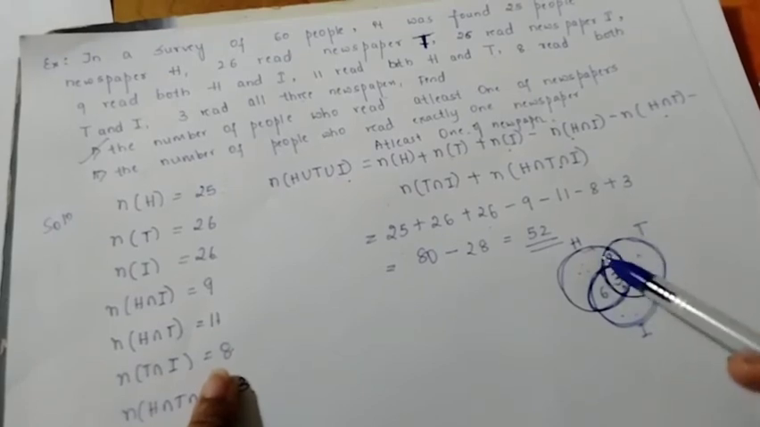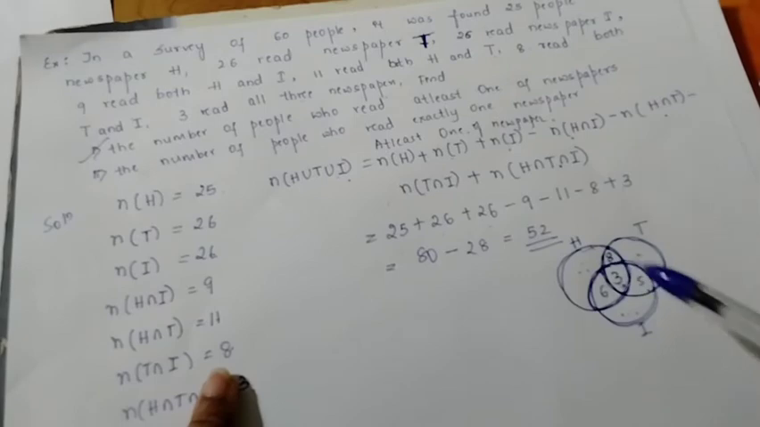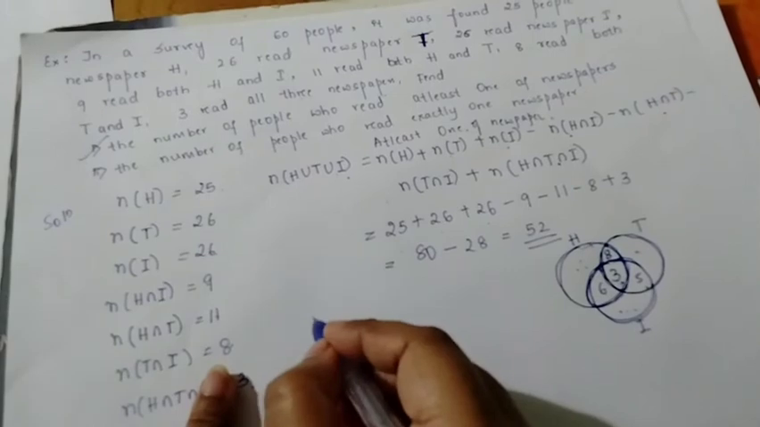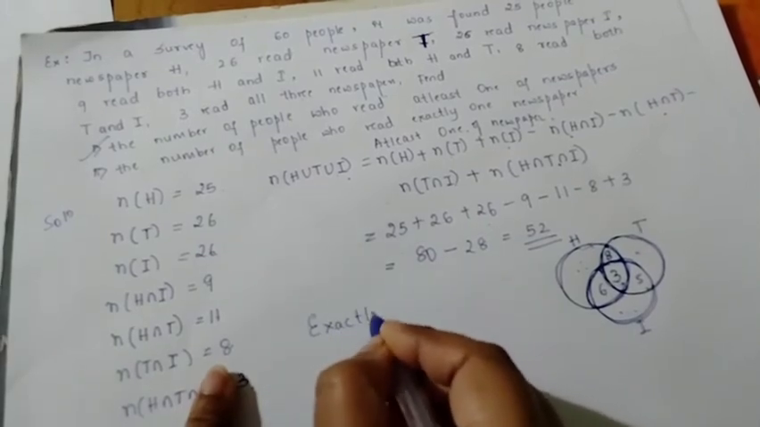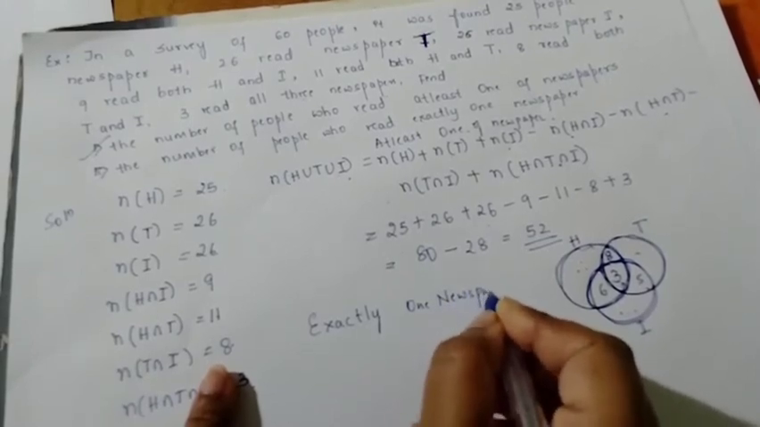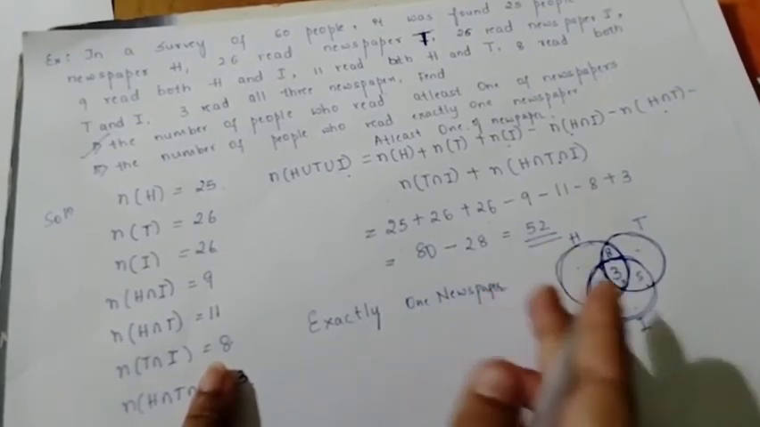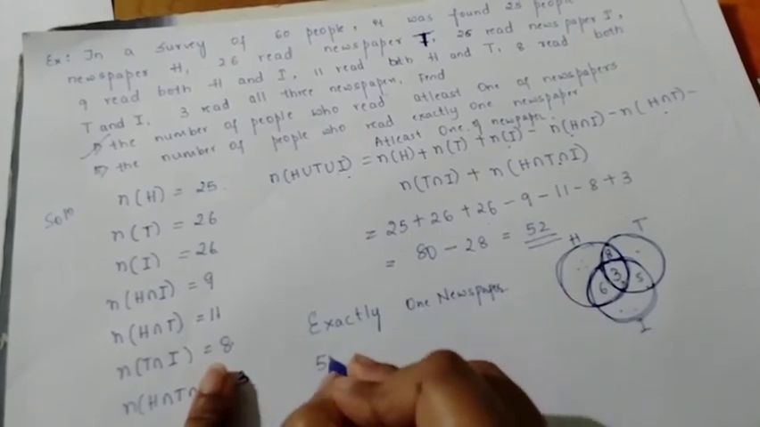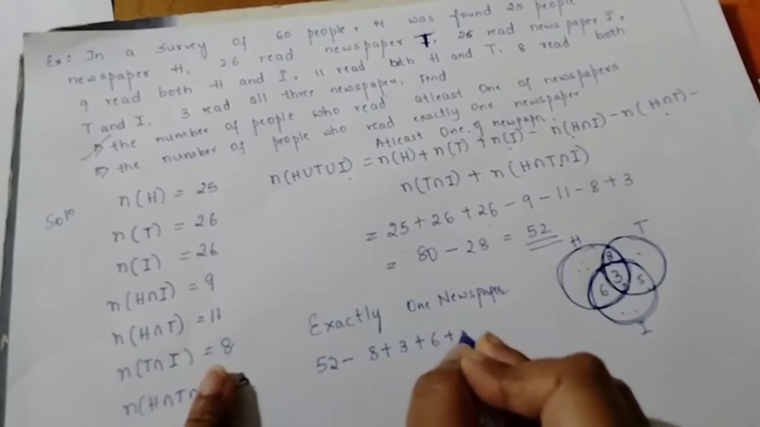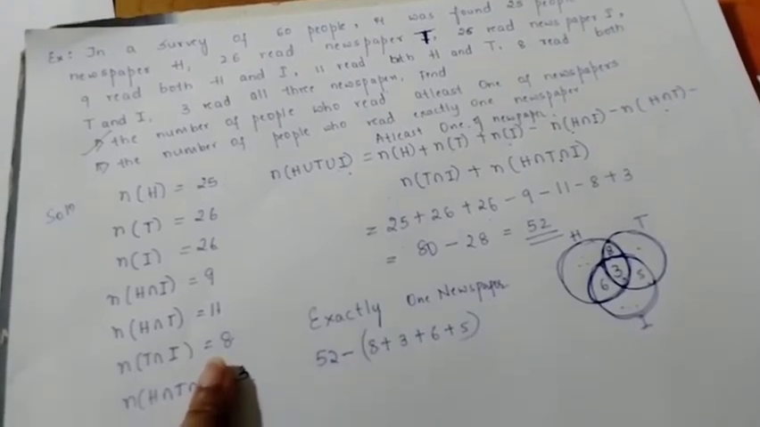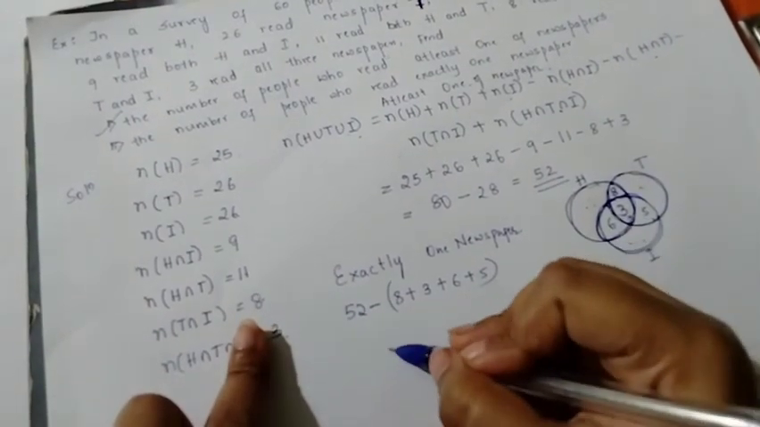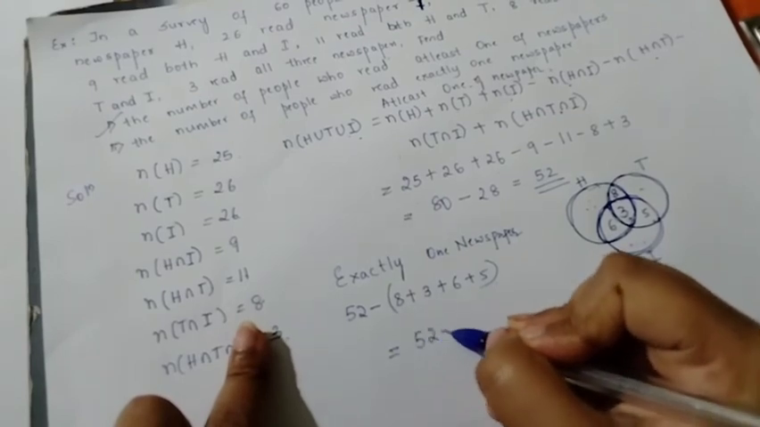So these intersections I have to remove. Intersection means those reading 2 newspapers. If I remove the 2 newspapers, then I will get how many are reading exactly 1 newspaper. So exactly 1 newspaper I want. From reading at least one of the newspaper, I subtract all these intersection parts: 52 minus 8 plus 3 plus 6 plus 5. If I remove all these intersection parts, then I will get how many are reading exactly 1 newspaper.